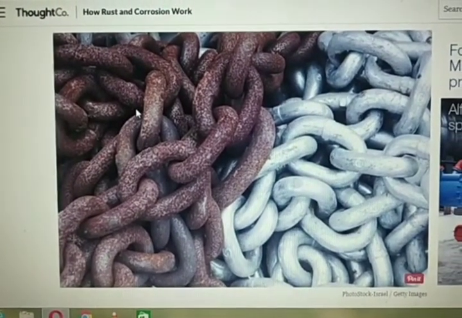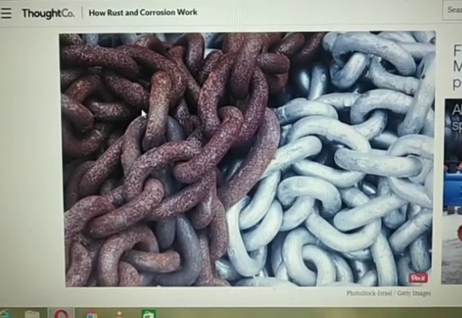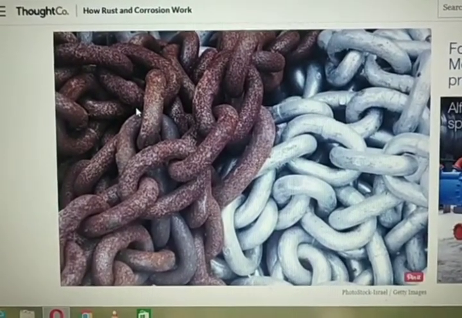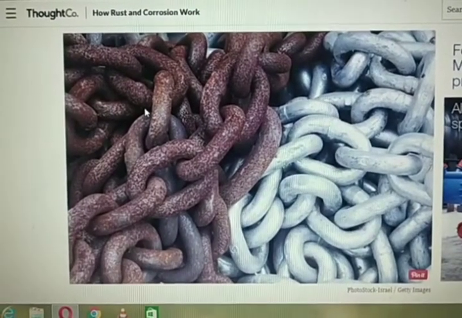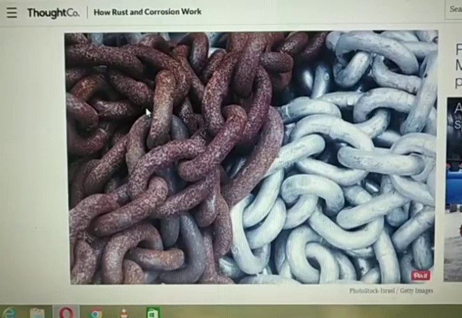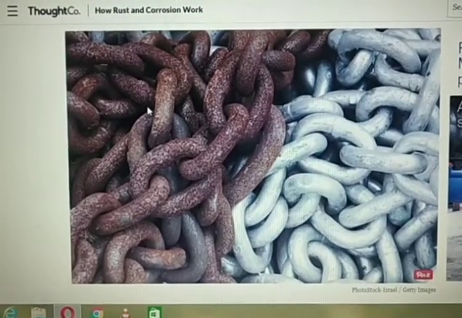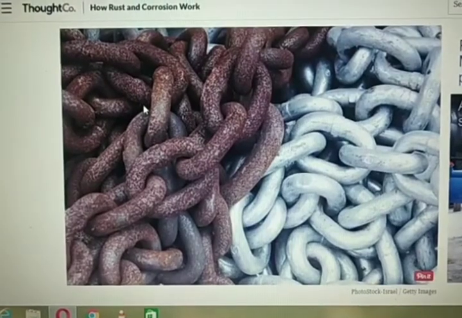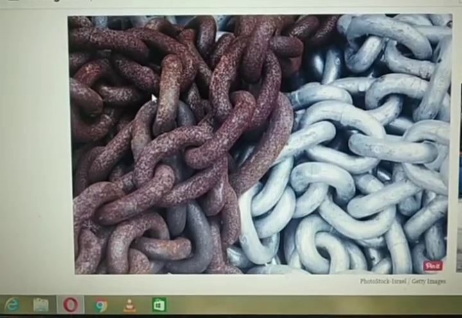The properties of rust and iron are totally different. And also, rust cannot be converted back to iron by applying any simple physical method. So that is why rusting of iron is a chemical change.